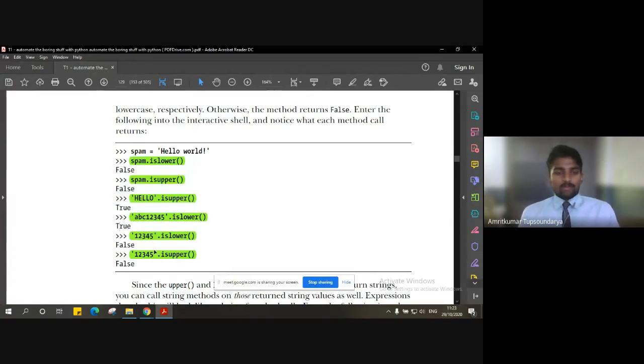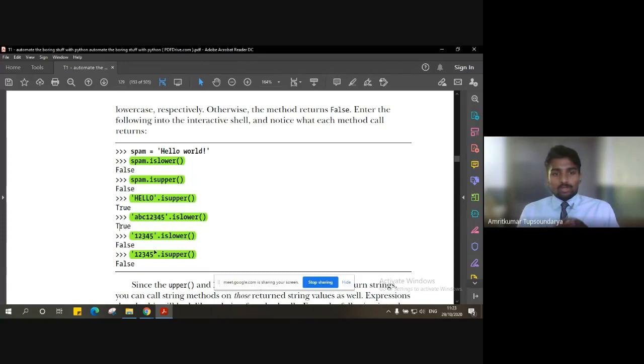right? So we have alphabets like ABC and the numericals 1, 2, 3, 4, 5, and we are checking whether all are lower. Now the question arises: how can we say that the numbers 1, 2, 3 are uppercase or lowercase? By default, these methods, isupper, islower, or just upper or lower, ignore the text which is in numerical format. They don't process the numericals. They simply process the characters, right?